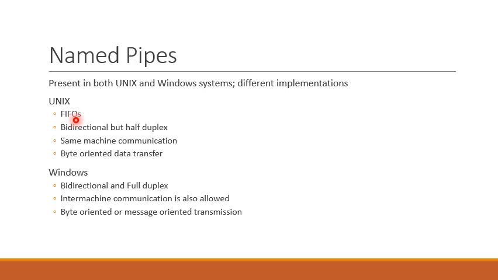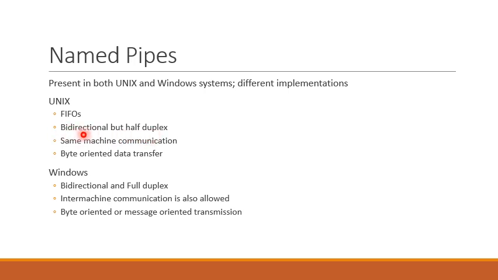Because a pipe behaves as a queue, the messages will appear at the read end in the same order as the messages have been written at the write end. So we say the pipe behaves as a queue, and we call them FIFOs. The communication is bidirectional but half duplex.